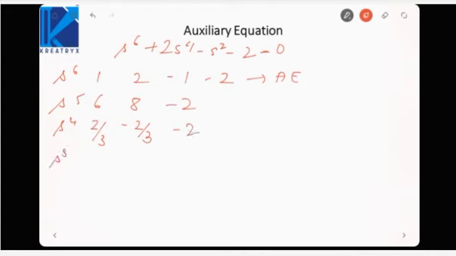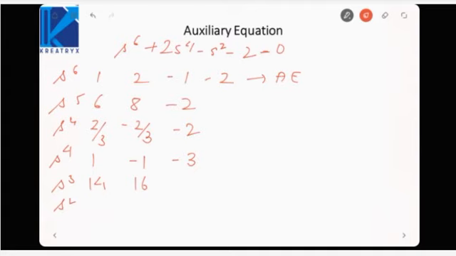S cube would be, better if we take 2 by 3 common to simplify this, S4 can be written as 1 minus 1, and we have taken 2 by 3 common, so it will be minus 3. So if we calculate S cube would be 8 minus 6, that is 14, then minus 2 plus 18, that is 16.